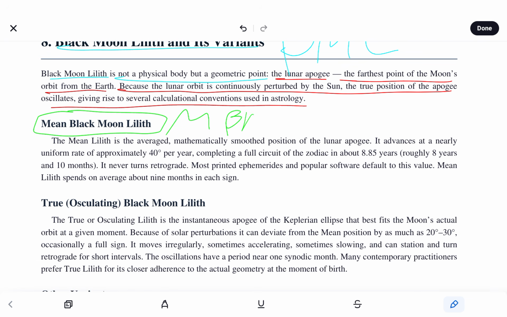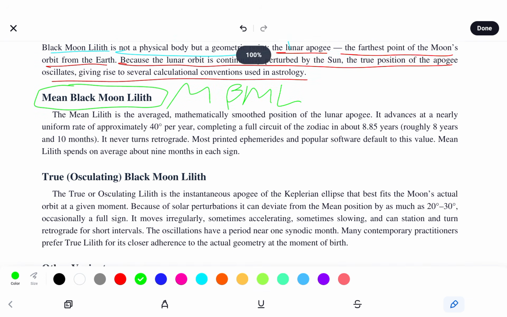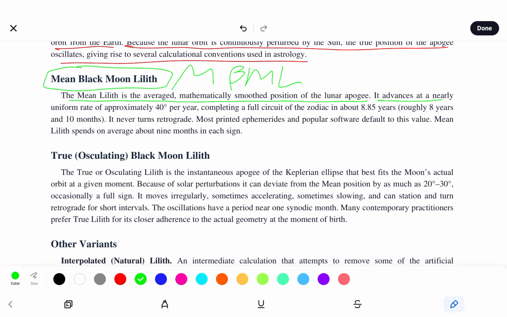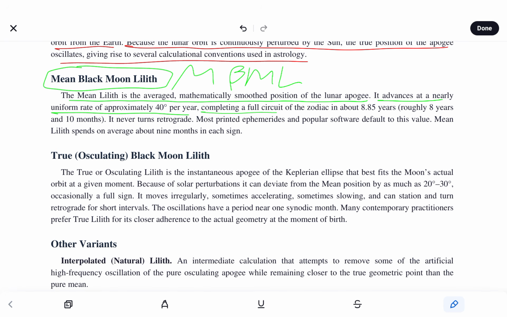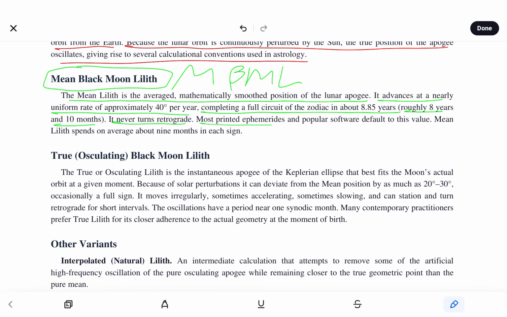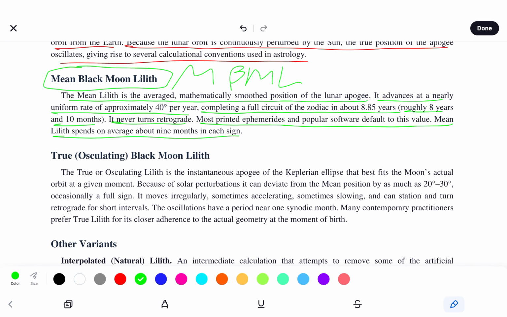Mean Black Moon Lilith, or MBML. The mean Lilith is the average, mathematically smoothed position of the lunar apogee. It advances at a nearly uniform rate of approximately 40 degrees per year, completing a full circuit of the zodiac in about 8.85 years, roughly 8 years and 10 months. It never turns retrograde. Most printed ephemerides and popular software default to this value. Mean Lilith spends on average about 9 months in each sign.